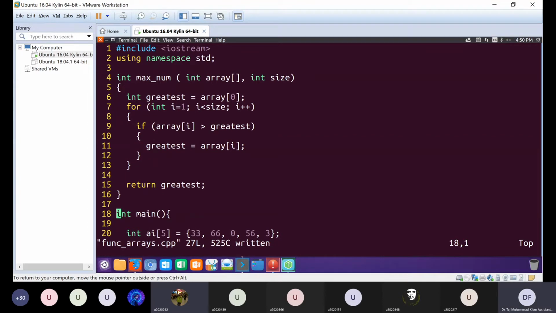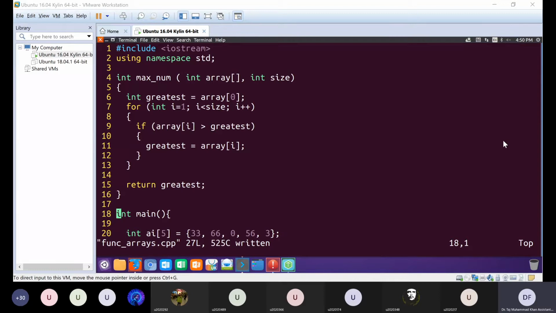Others, do you guys follow this code? Our function is receiving an array and its size. We are using a for loop to traverse this array. We are comparing each element of the array to the value greatest.